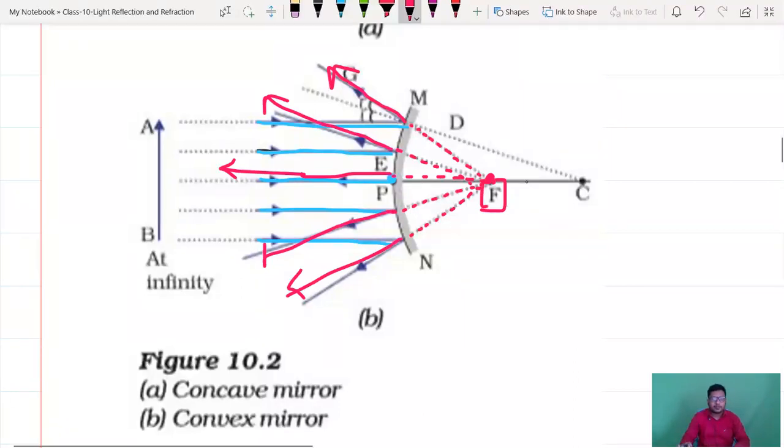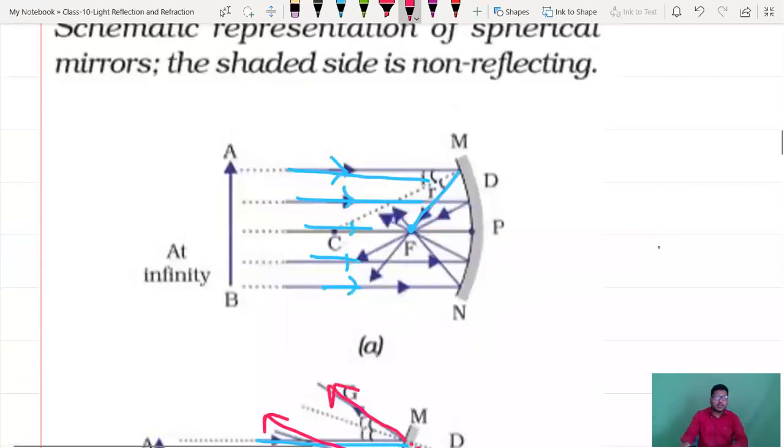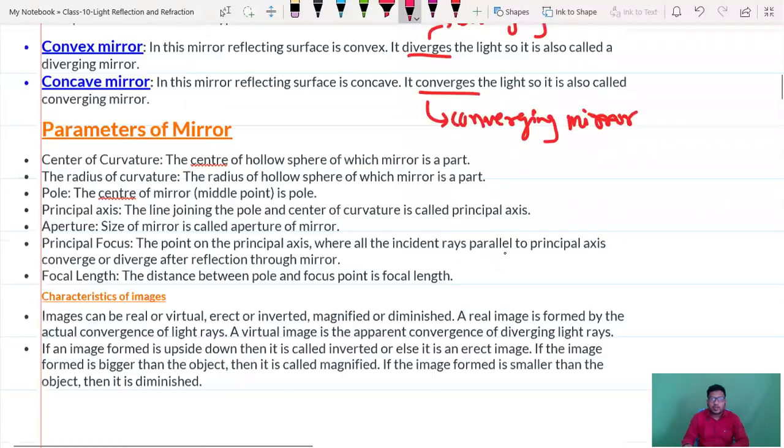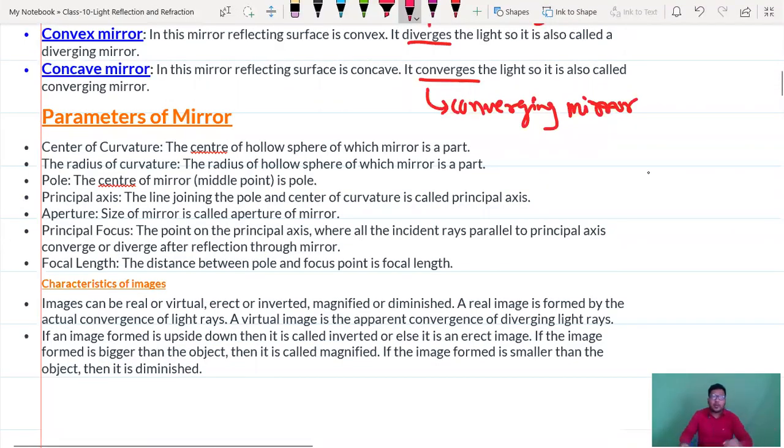So while coming to this convex mirror, all light rays are diverged. So this mirror is known as diverging mirror. That is the concept you have to understand from concave and convex. Next important thing is parameters of mirror.